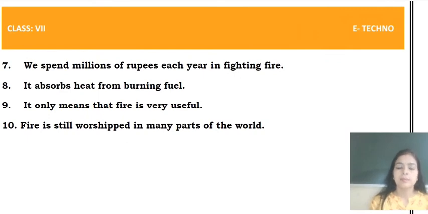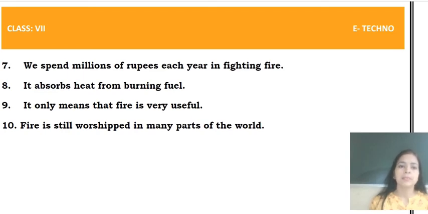Now the next one is, we spend millions of rupees each year in fighting fire. It's a general truth. We are spending millions of rupees every year. So it's a general truth, and here again is the use of present simple tense. The next one is, it absorbs heat from burning fuel. Fire absorbs heat from burning fuel. Fire keeps burning continuously with the help of fuel. So it absorbs heat from the burning fuel.